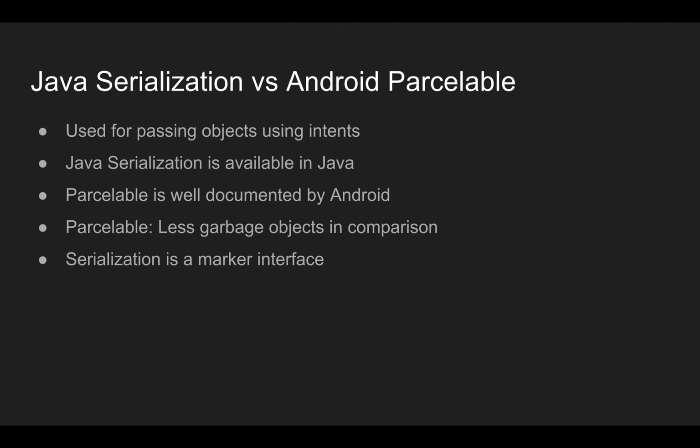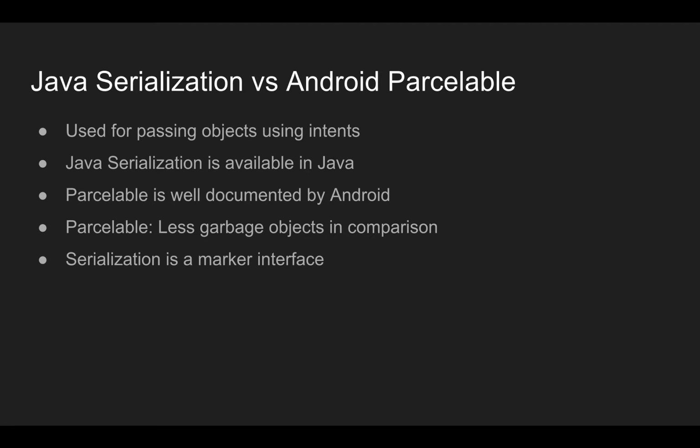But Parcelable and Serializable are used for marshalling and unmarshalling Java objects. That's pretty much their basic use in our code. Differences between the two are often cited around implementation techniques and performance results. Some of the common differences would be, let's say, Parcelable is well documented in the Android SDK. Serialization, on the other hand, is available in Java. It is for this very reason that Android developers often prefer Parcelable over the serialization technique. In Parcelable, developers write custom code for marshalling and unmarshalling, so it creates fewer garbage objects in comparison to Serializable.